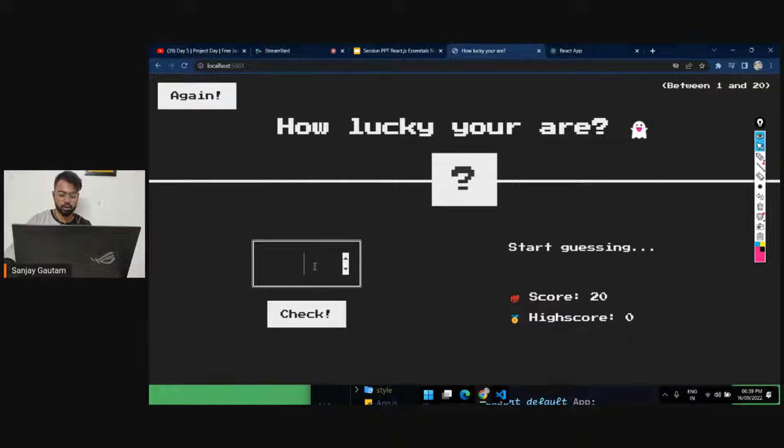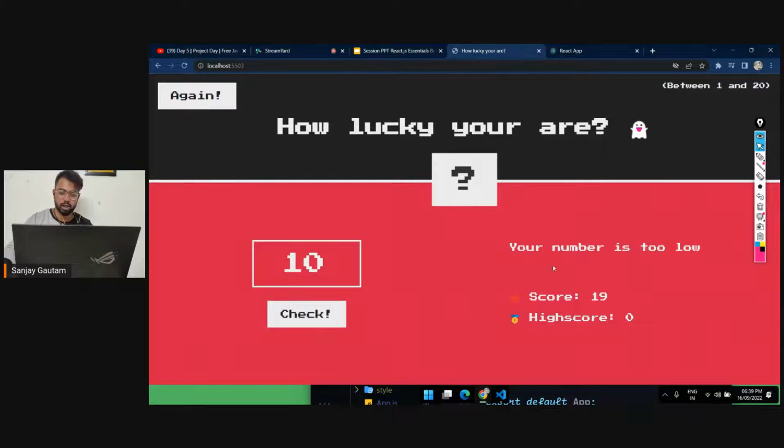So let's suppose I guess that the lucky number is 10, and I'm going to check this. My number is not correct, the number is too low. So that means my guess is wrong. The lucky number is greater than 10 because I'm getting here that my number is too low. So I will try 15 and check. Okay, it's again too low. So let me try 17.